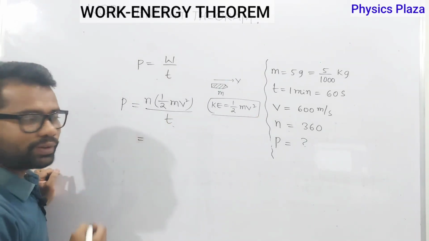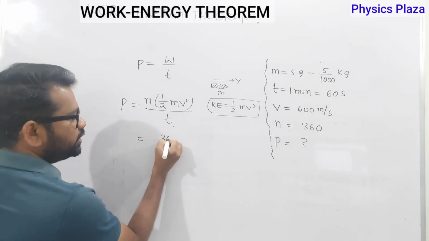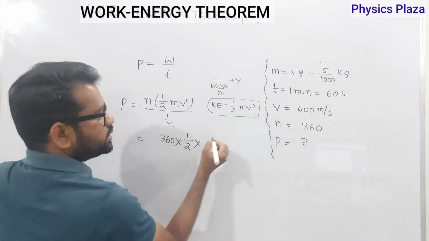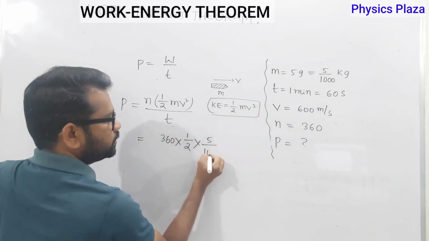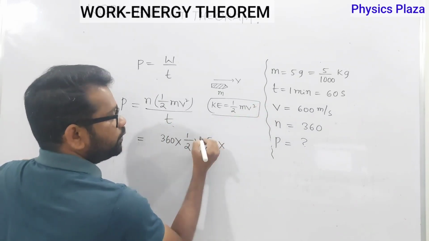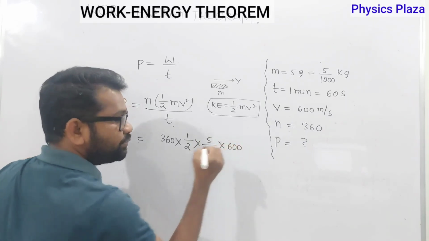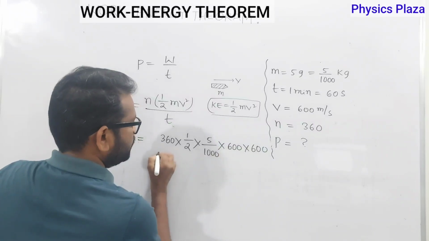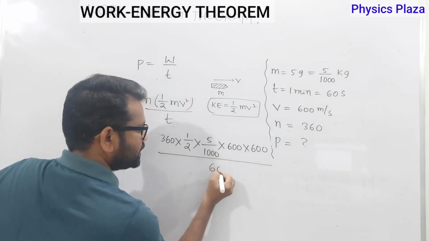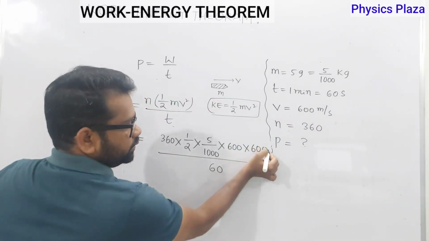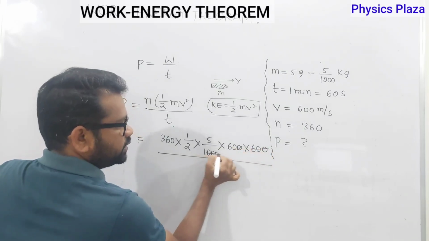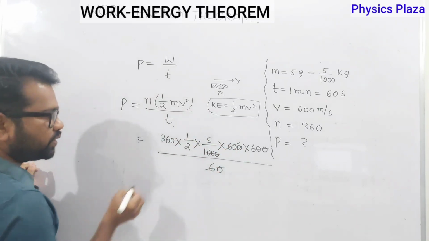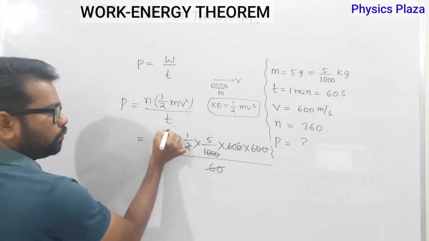So let us substitute the values, children. Here n is 360 into half into mass, which is given 5 by 1000, into v value 600. As it is v square, we are going to write it as 600 into 600 by, as usual, 60 is there. Now here 3 zeros cancel, 60 is cancelled, 2 ones are 2, 180.